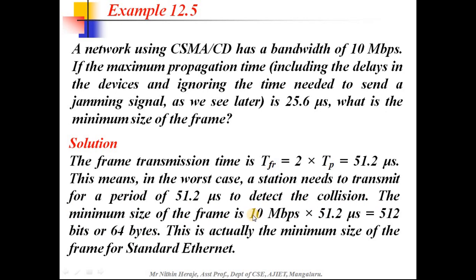The minimum size of the frame is the bandwidth, 10 Mbps, times this frame transmission time, 51.2 microseconds, which gives you 512 bits or 64 bytes. Actually, this 512 bits or 64 bytes is the minimum size of the frame for a standard Ethernet. So just remember these few formulas and how you find the minimum size of the frame. There might be a chance you get to solve this for the exam.